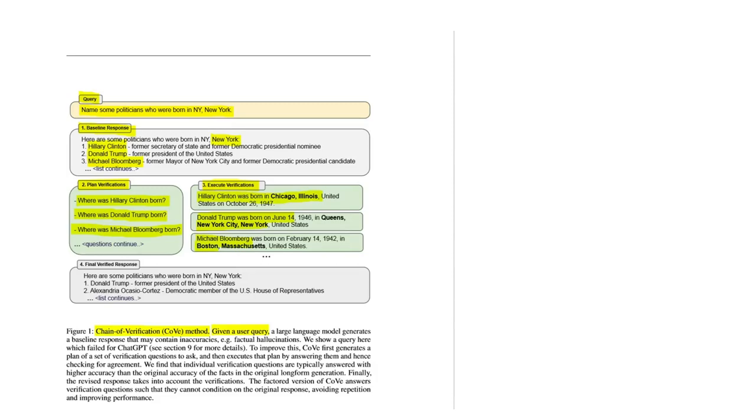And then you perform a verified response, where you ask the same query, but you incorporate all the information that we have gathered from these two steps. Okay? And when the model answers the query again about which politicians were born in New York, it will say that it was Donald Trump, Alexandria Ocasio-Cortez, and so on. And those answers that it gives in the second response should be better compared to the first response, because the model verified its responses in the second and third steps and tried to answer some questions that were easier to respond to, like where each politician was born.